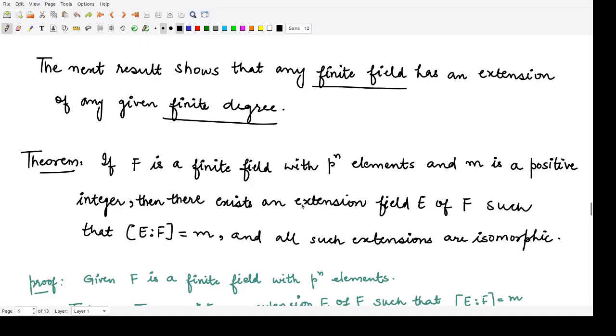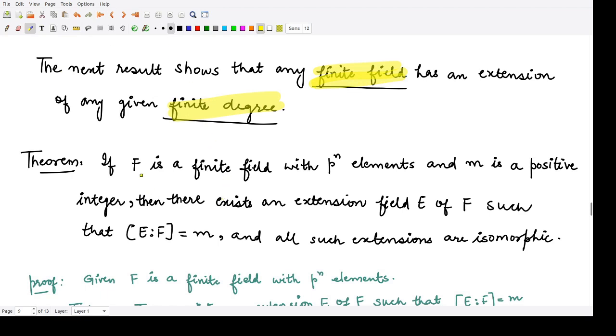We shall be studying another important result which says that any finite field has an extension over any finite degree. So that means this is a more generalized version of the result that we have earlier proved. So what does this result say?